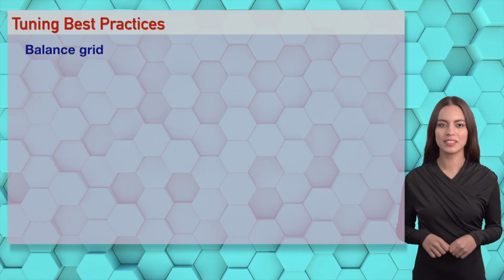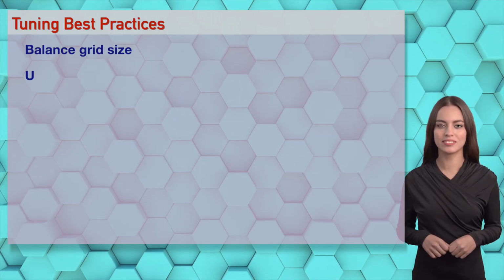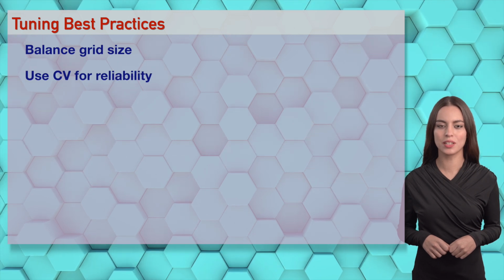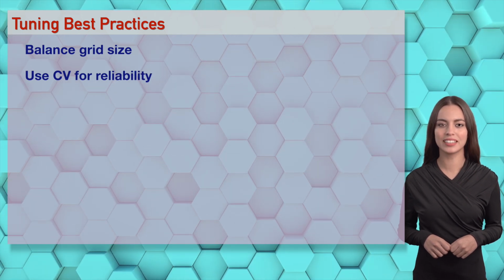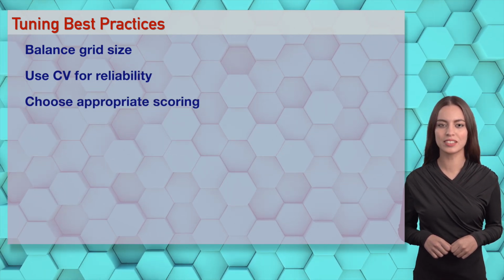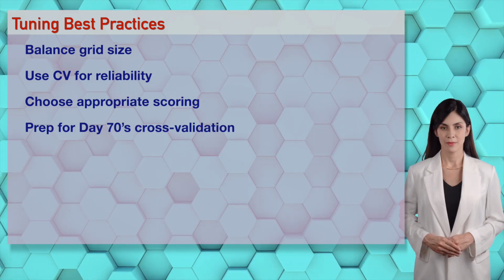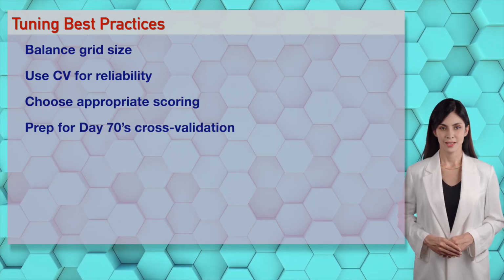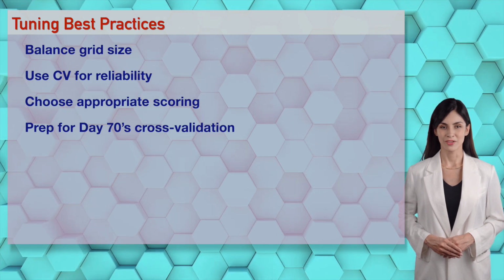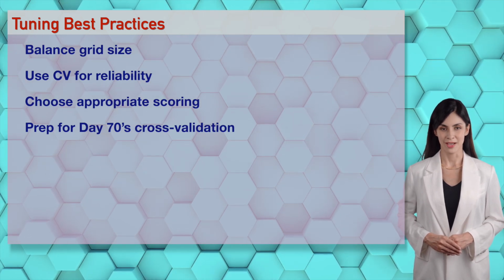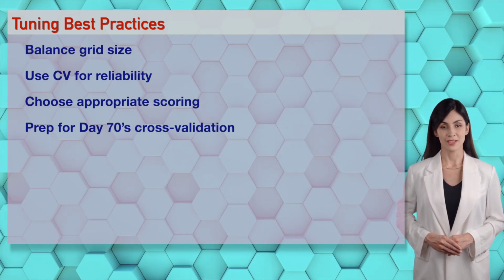Wizards optimize tuning with balanced grids, CV, and scoring metrics. Use Scikit-learn to ensure robust AI models for top performance in your app. Optimized tuning's so sexy, Irene. Clear practices make AI optimization irresistible. Practice for Day 70's cross-validation wizards and keep that code sizzling.